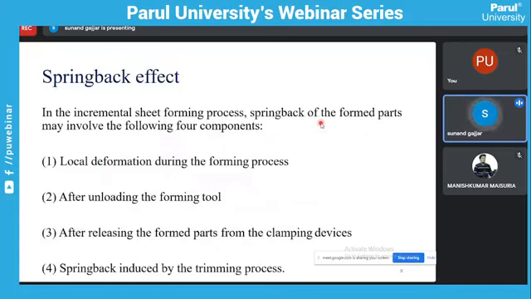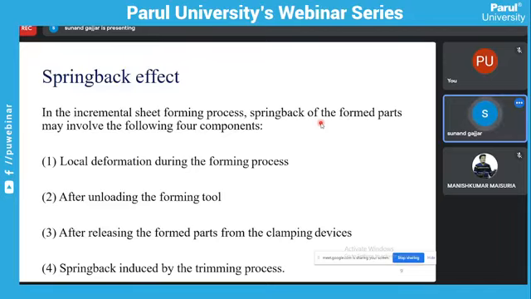These are the spring back effects. There are four components. First, local deformation during the forming process. Because of these reasons, the spring back of the formed parts will be observed. So first of all, during the forming process, local deformation is observed.